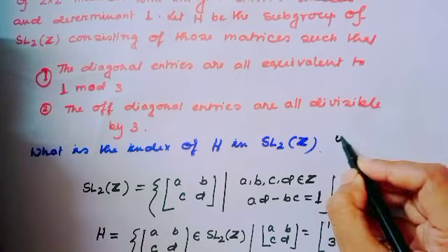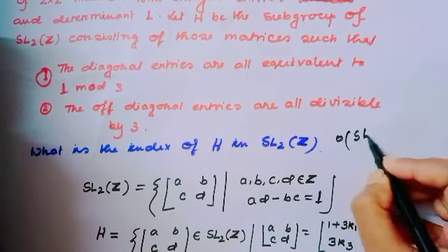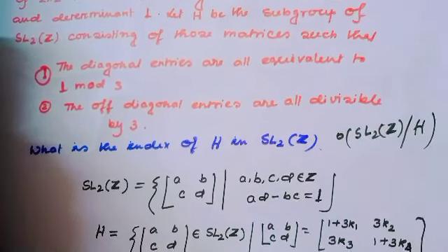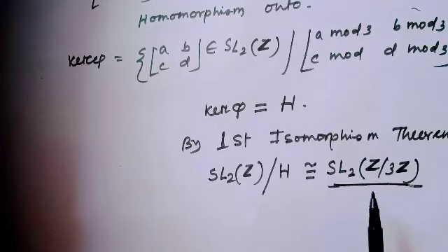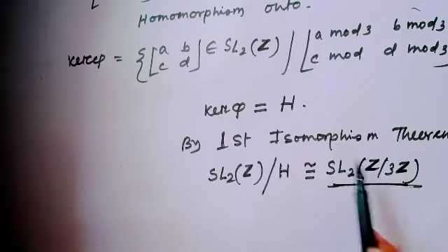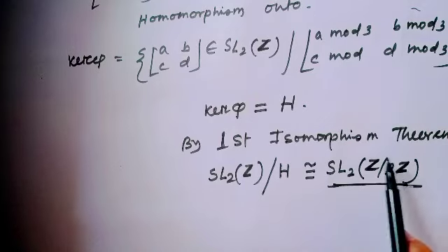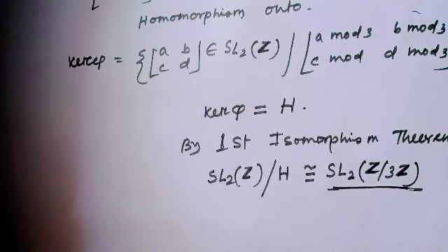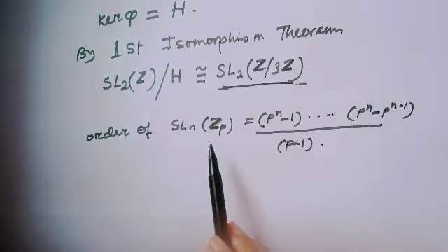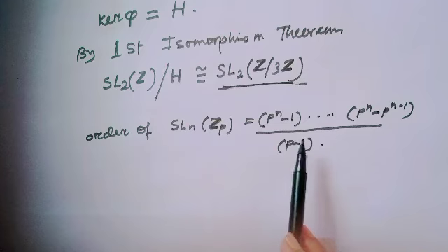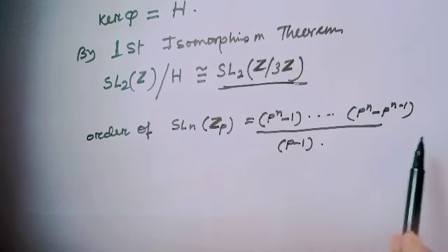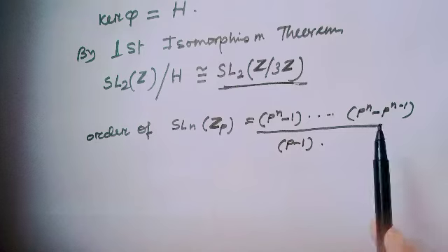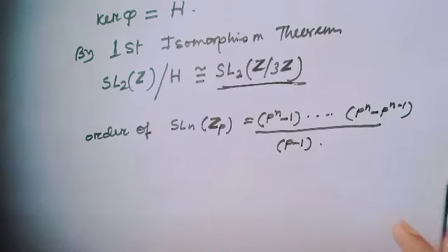That means the order of SL2Z modulo H. Since this is isomorphic to SL2Z mod 3Z, the order of this group will be the index. And the order of SLnZp equals p to the power n minus 1, up to p to the power n minus p to the power n minus 1, divided by p minus 1.